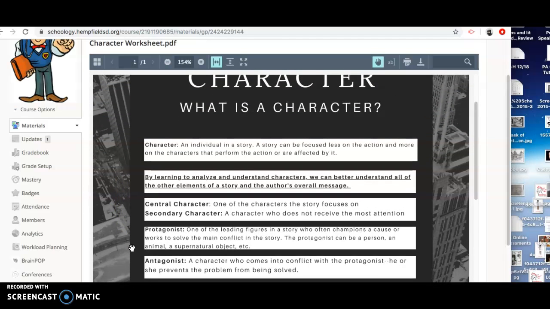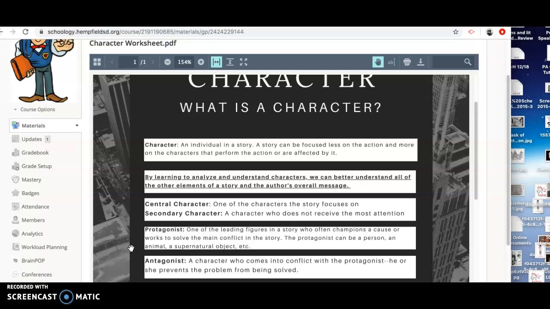Another way to look at it is the protagonist and the antagonist. The protagonist is one of the leading figures in a story who often champions a cause or works to solve the main conflict in the story. A protagonist can be a person, an animal, supernatural object, etc. Antagonist is the opposite. If you look at these prefixes here, we have pro, which means for or in a positive way, and then anta, which is anti or against. We have the antagonist here, a character who comes into conflict with the protagonist. He or she prevents the problem from being solved.